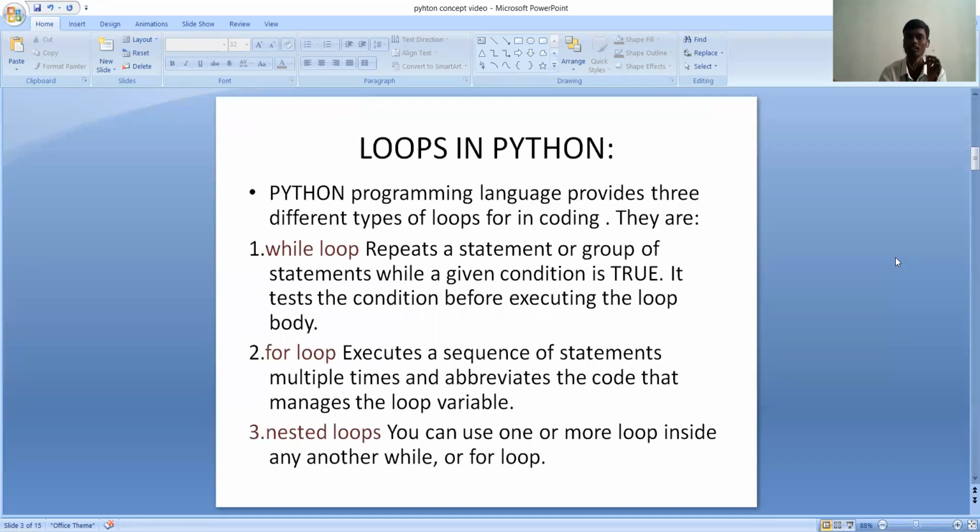First of all, loops in Python. The Python programming language provides three different types of loops for coding. They are while loop, for loop, and nested loops. A while loop repeats a statement or a group of statements while a given condition is true. It tests the condition before executing the loop body. A for loop executes a sequence of statements multiple times and abbreviates the code that manages the loop variable. With nested loops, you can use one or more loops inside another while or for loop.